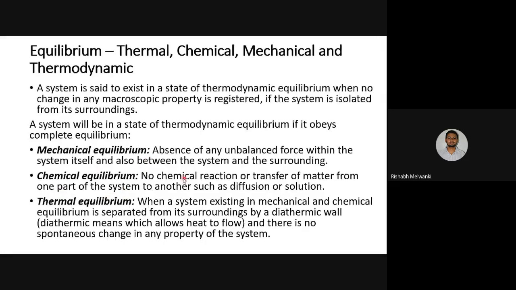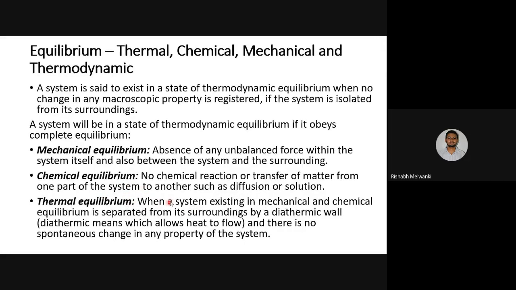Chemical equilibrium: there should not be chemical reaction or transfer of matter from one part of the system to another, such as diffusion or solution. And thermal equilibrium means there should not be a temperature difference. Okay, so everywhere the temperature should remain the same.